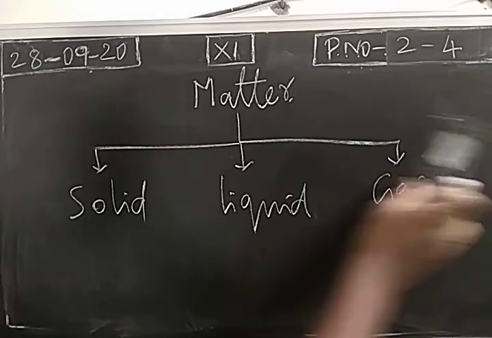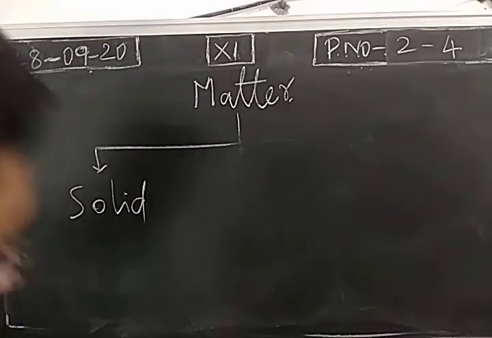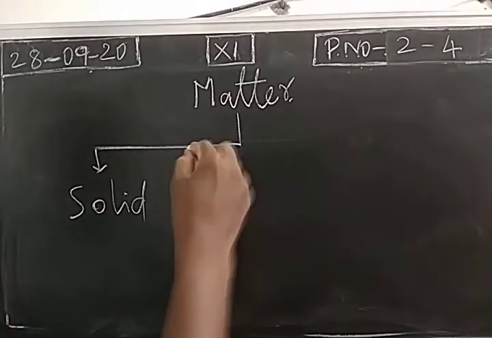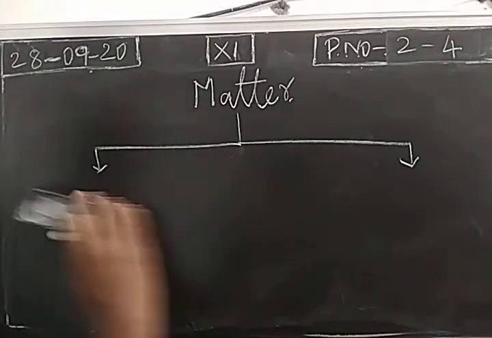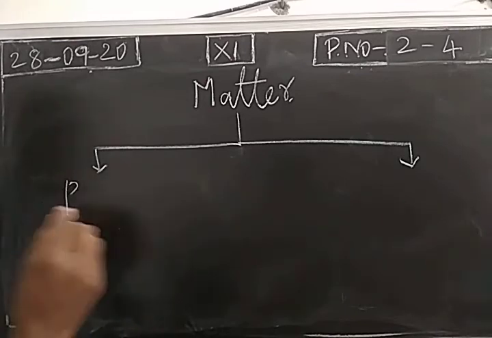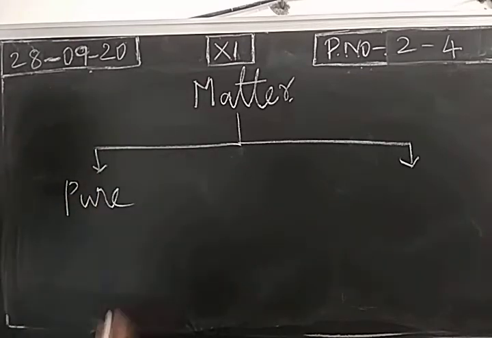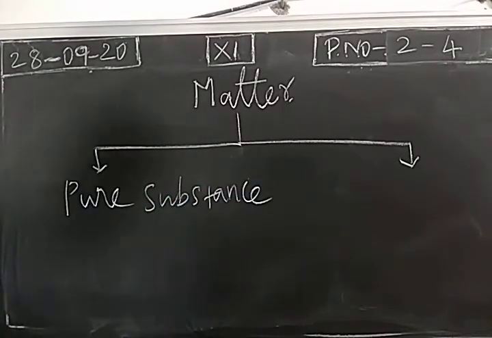This is the first classification. The second classification is based on chemical composition. So based on chemical composition, matter may be a pure substance or it may be a mixture.